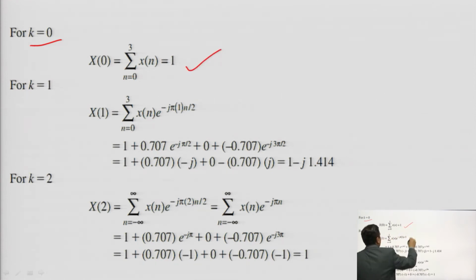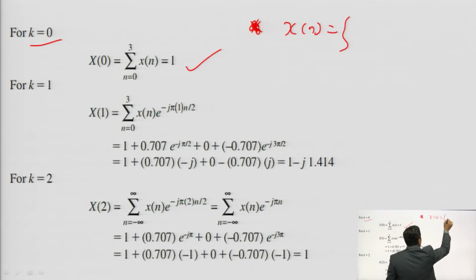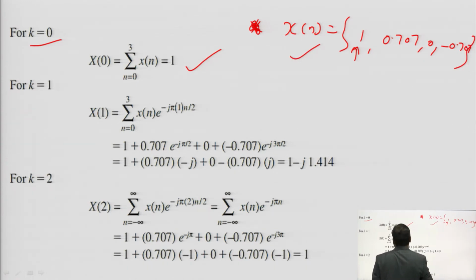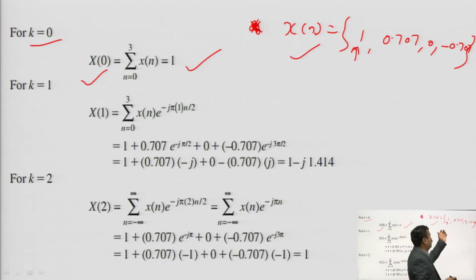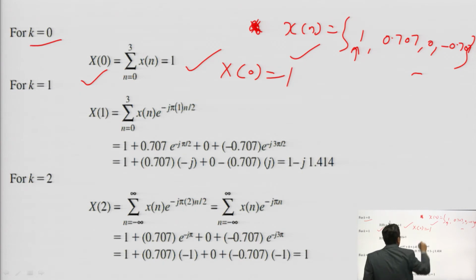So, if you put k is equal to 0, x of 0 is equal to, you will get 1, because you are solving this equation for x of k, and x of n is given to you: it will be 1, 0.707, 0 and minus 0.707. From this x of n you have to calculate x of 0. So, if you put k is equal to 0, you add x of n from 0 to 3 here. If you add, it will be equal to 1. That is why your x of 0 is equal to 1.